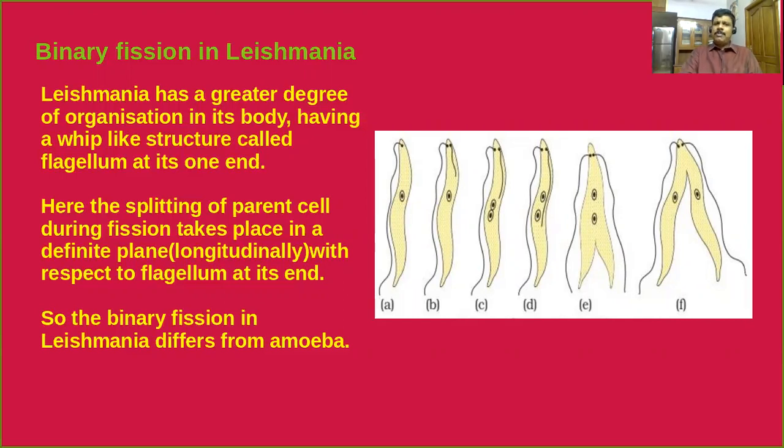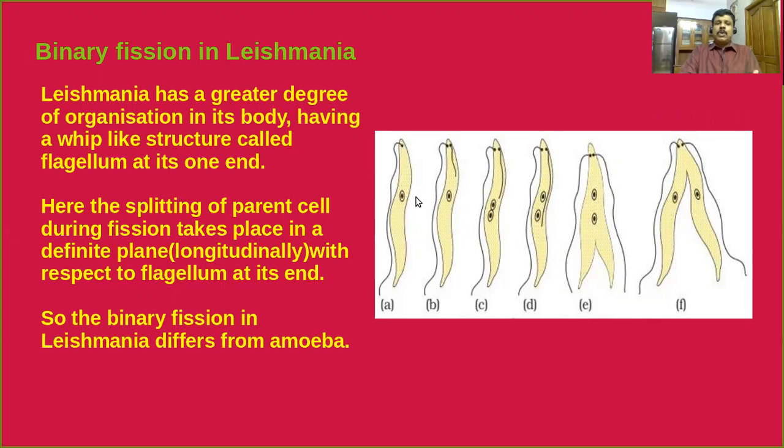Leishmania is a protozoan which may cause a disease called Kala-Azar, that you have learned in lower classes. This is the diagrammatic representation of Leishmania. Carefully observe this diagram. You can see that Leishmania has a greater degree of organization in its body. They have a whip-like structure called a flagellum. Can you see the flagellum over here?